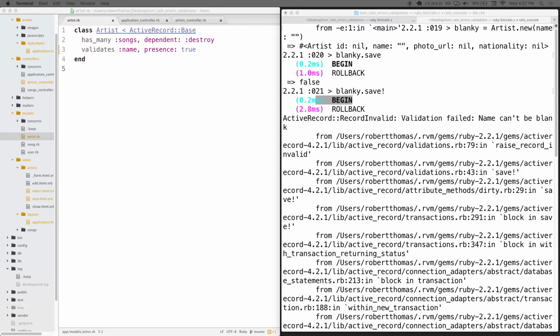The question mark is a visual cue to you that this method is going to return either true or false. It's going to return a Boolean value. It's not going to return 42. It's not going to return an artist. It's just going to return true or false. That's what this question mark is used to mean. And as we saw before, .valid returns either true or false, so it's named appropriately.